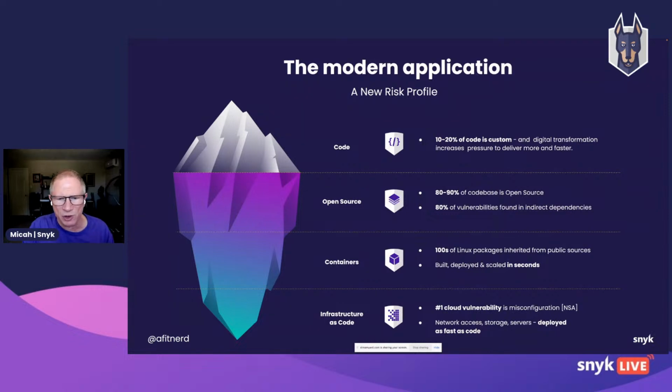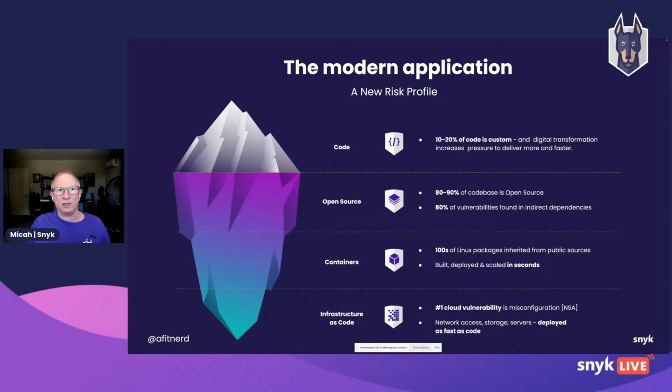All right, in the last 2 minutes, we're going to talk about the last layer of our iceberg, which is infrastructure as code. The number one cloud vulnerability has been identified as misconfiguration by the US's NSA group. And this amps up even what we're seeing with containers. So now it's not just that we can have one vulnerable container, one vulnerable machine instance.